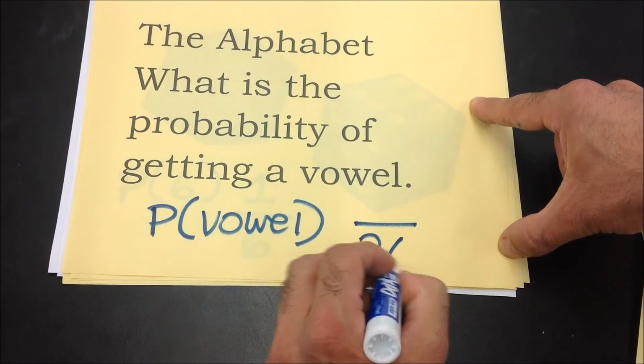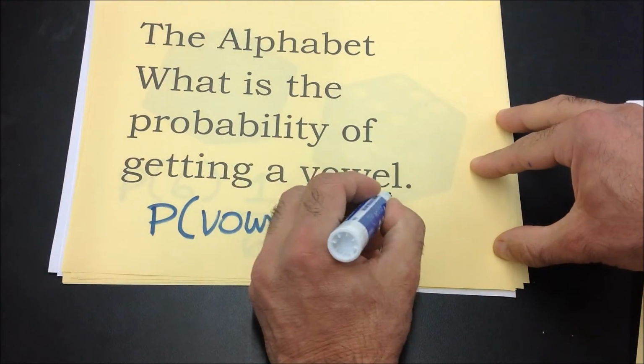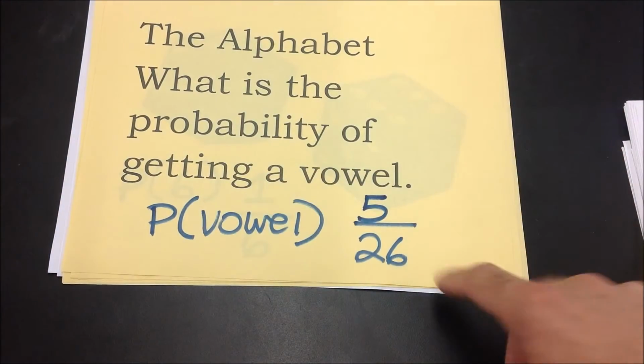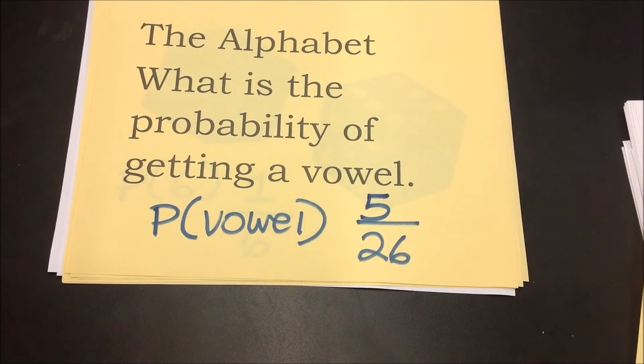There are 26 letters in the alphabet. How many are vowels? Well, there are 5 vowels, not including Y. Sometimes people say A, E, I, O, U, and sometimes Y, but we'll just say without Y. So there are 26 possible outcomes and 5 favorable outcomes. So the probability would be 5 out of 26.